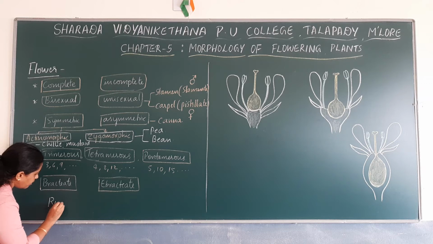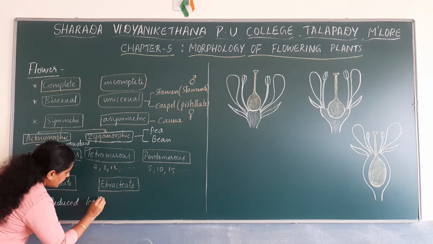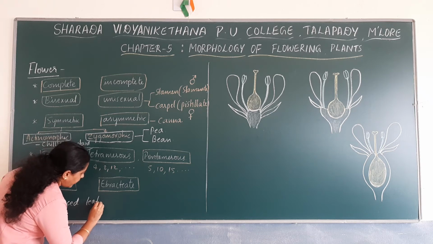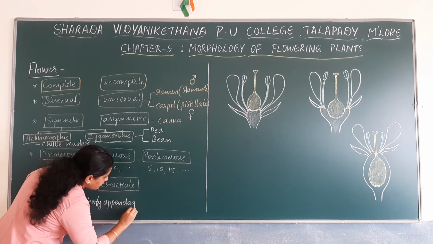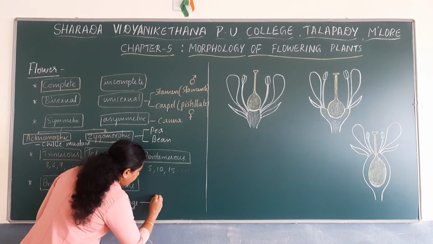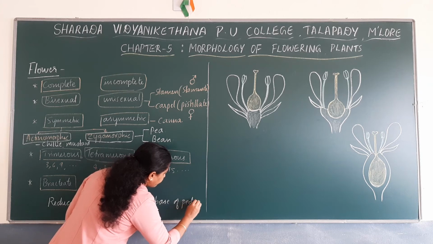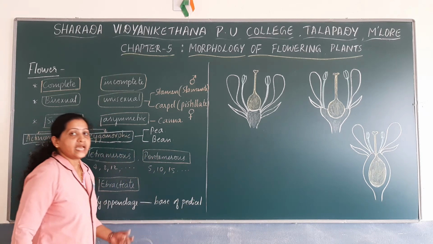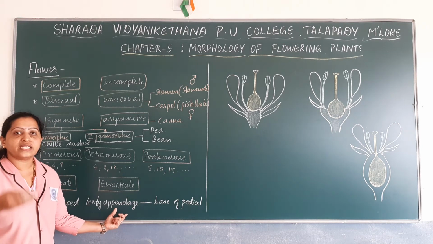Bracts are reduced leaves or reduced leafy appendages that are present at the base of the pedicel.